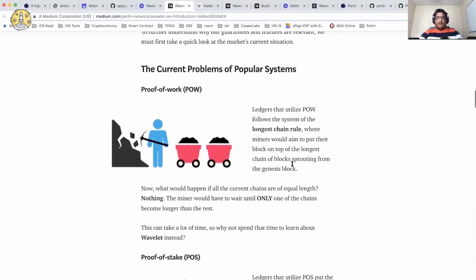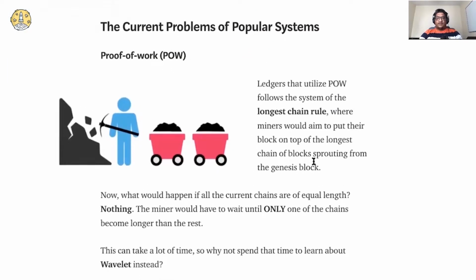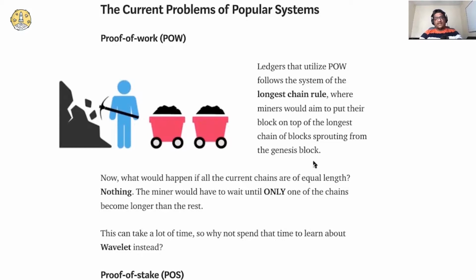Right, and here it is talking about the problems of proof of work and proof of stake. We know that proof of work follows the longest chain rule, right, where miners wait for the longest chain, and they try to put the blocks on top of the longest chain. So this makes proof of work very secure, but the slowest blockchain.